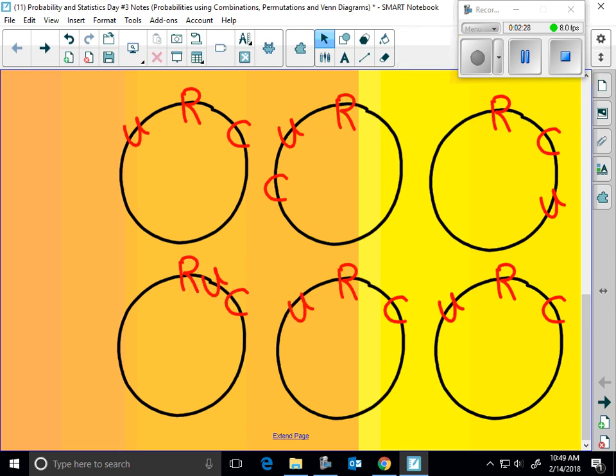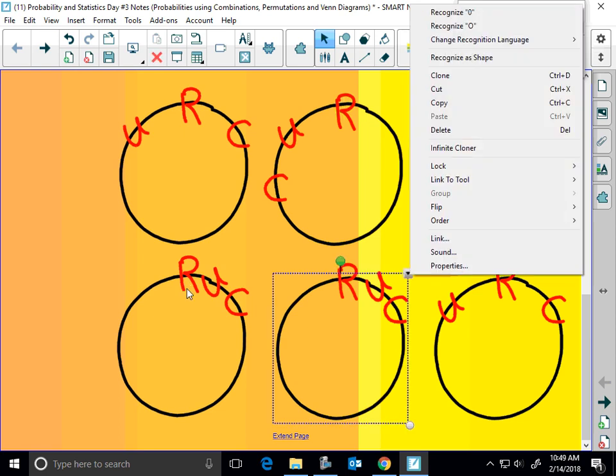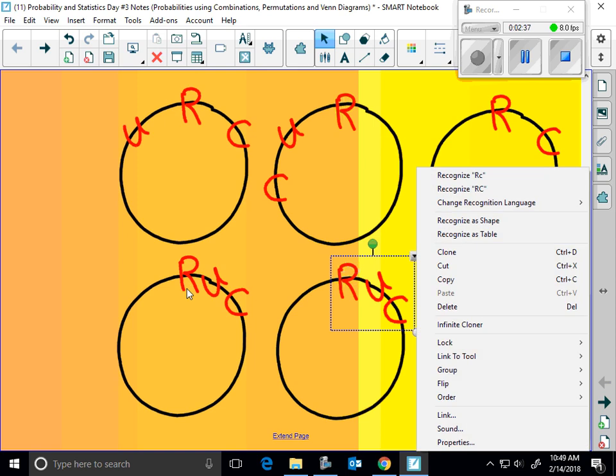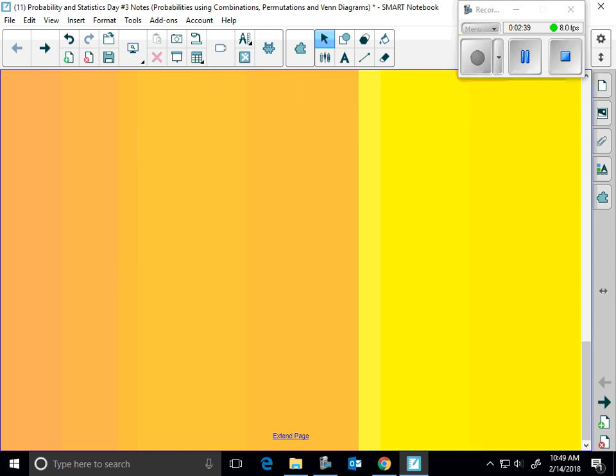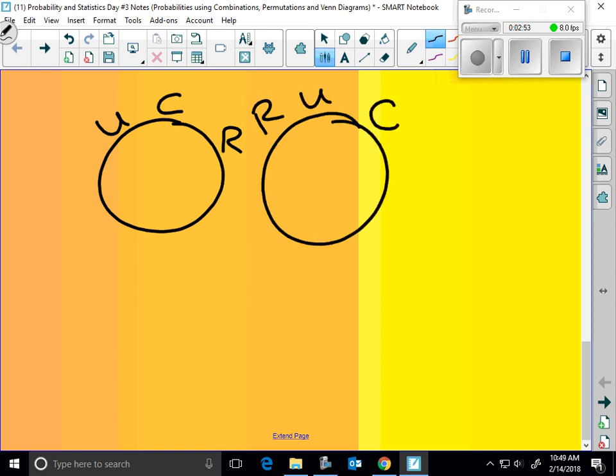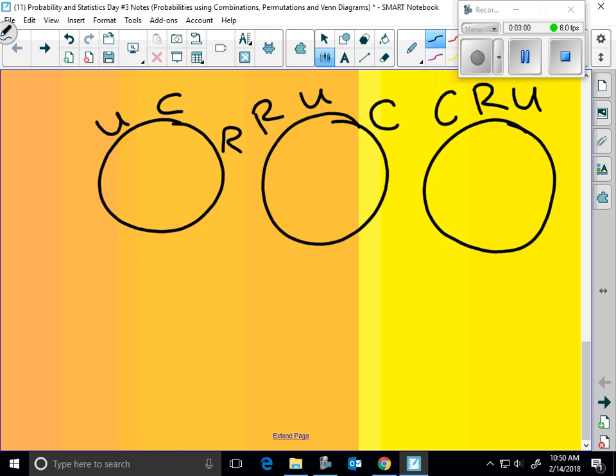The temptation of the students, oh gosh, come on. Okay, here we go. Ungroup. Screw it. I'm just going to make a new one. Here we go. Right, you got unicorn, Cocoa Puff, rainbow. I could do that in 2 other ways, right? I could have rainbow, unicorn, Cocoa Puff, or Cocoa Puff, rainbow, unicorn.